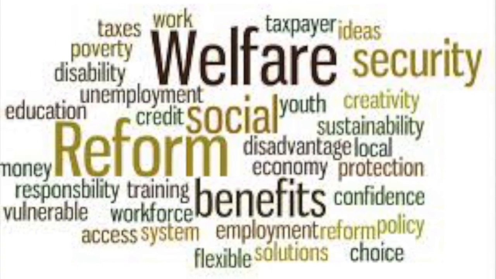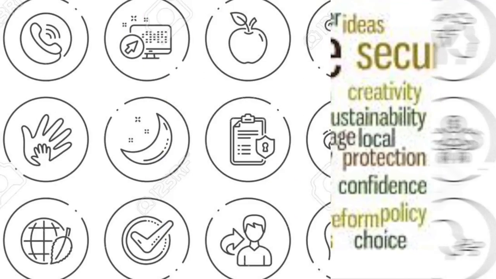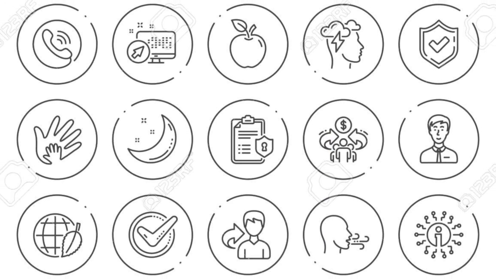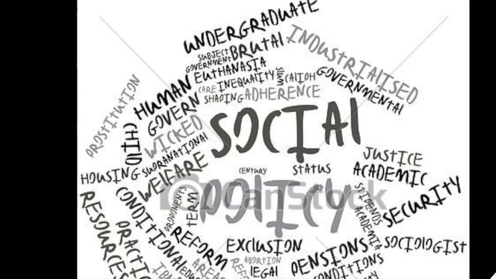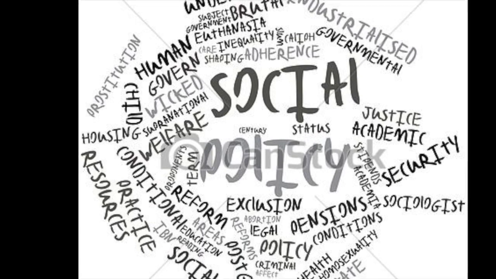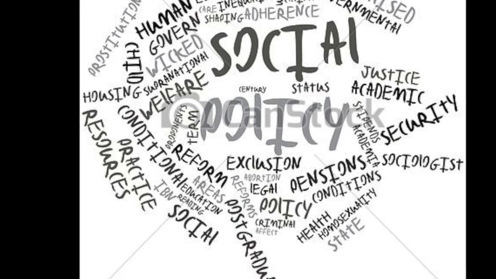These are just examples of three different social policies and how they impact our society. Without all of the social policies that are in place today, there would be a huge number of people who wouldn't have the right to basic access of amenities for a safe and healthy life that everyone deserves.